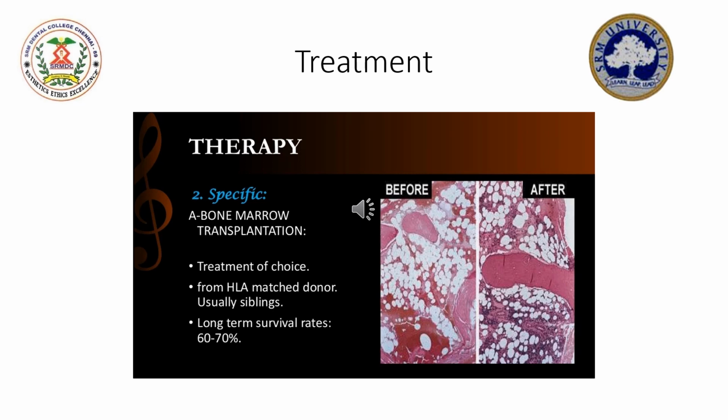Now, coming to the complications of bone marrow transplantation. Number one, severe infections followed by graft versus host reaction. So, graft rejection and graft versus host disease are some of the most important complications encountered during bone marrow transplantation for aplastic anemia. Now, coming to the prognosis of the disease, this disease is a very serious disorder.